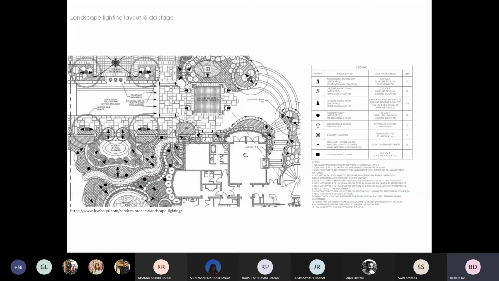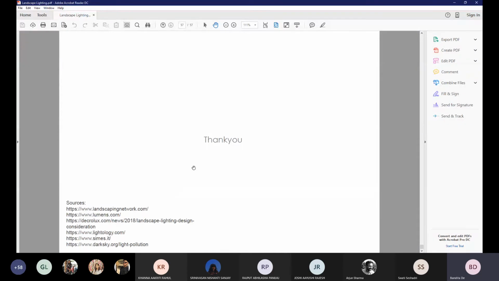This is another example of a landscape lighting layout. So you can see the different symbols have been used to propose different light fixtures. So like there are steps going up, there are step lights on the side of the step, there are uplighters, highlighting lights. So yes, that's about it.